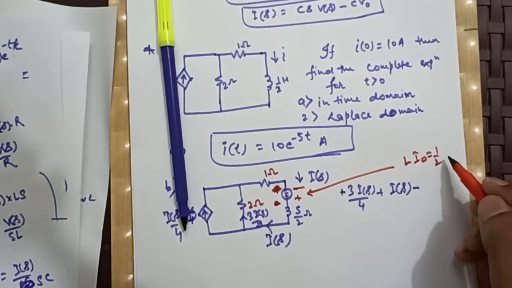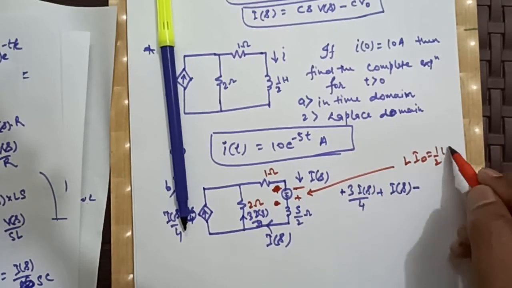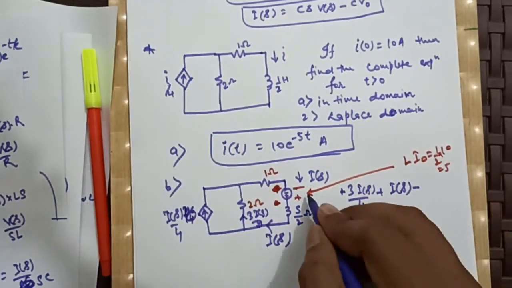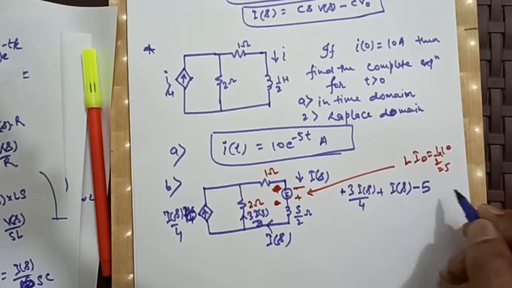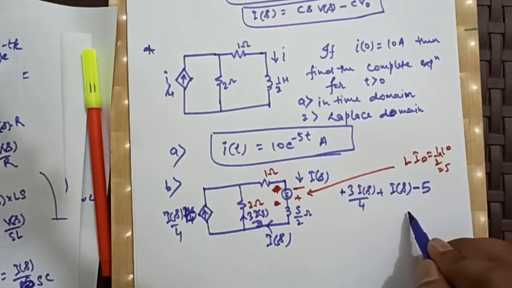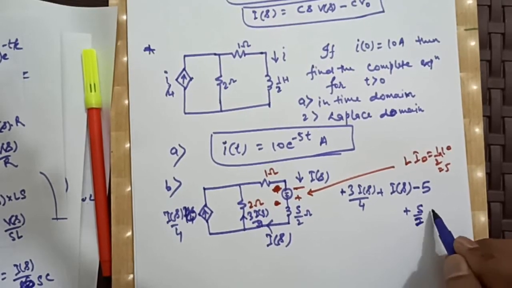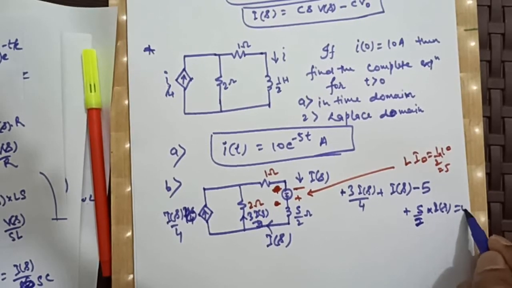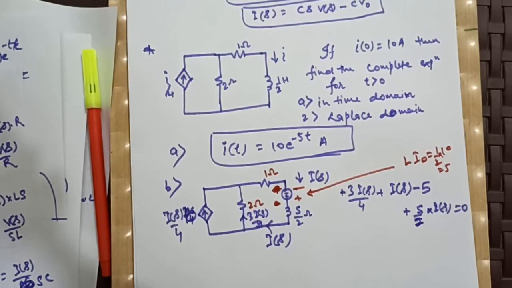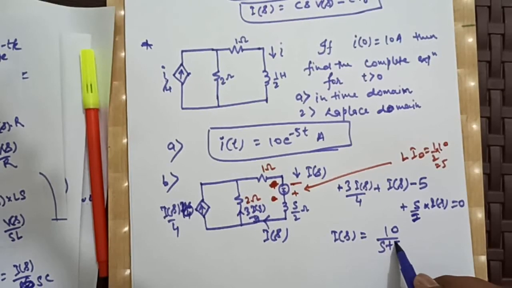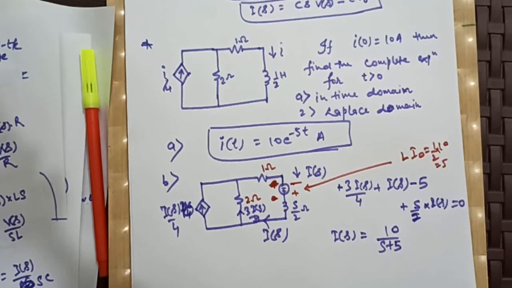Our L is half and I naught is 10, so it is 5. So now it will become minus 5 plus drop across this plus S by 2 into Is is equal to 0, and from here our Is will become 10 by S plus 5.